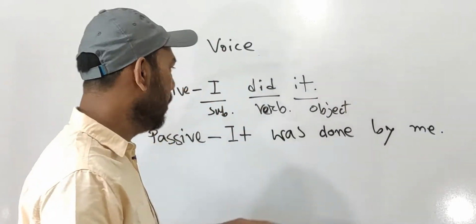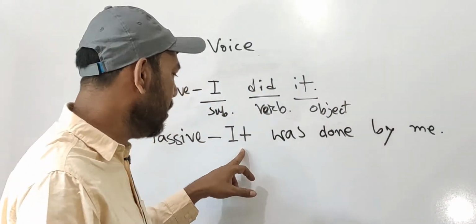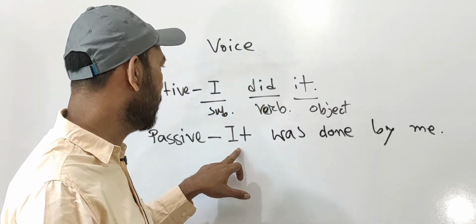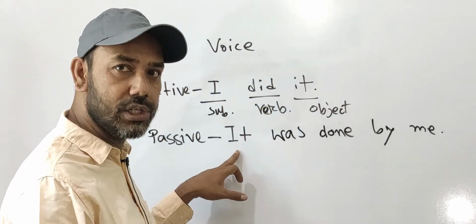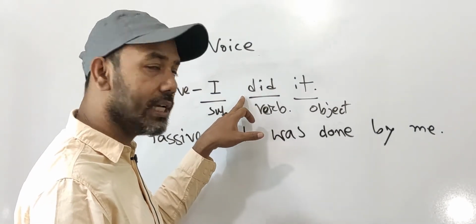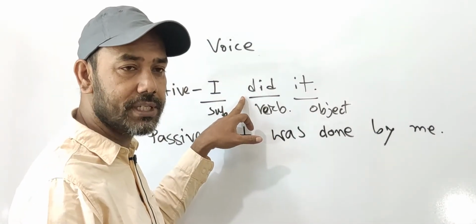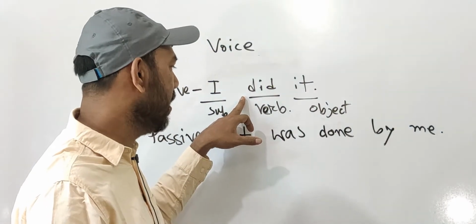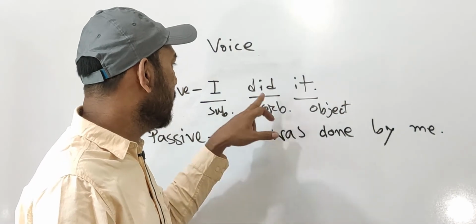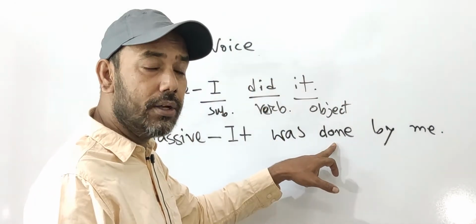So what I have written here, see, first I have written here it. In the same way I have written here it. Then this sentence was an example of past indefinite tense. That's why I have written here was. And I have written here done. Why?